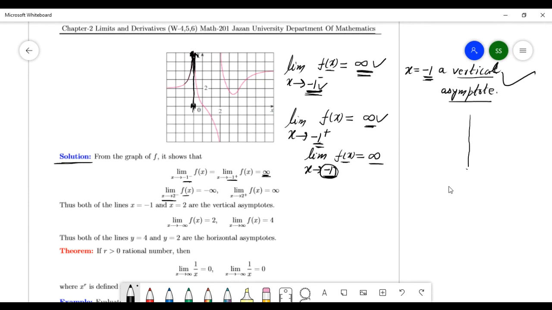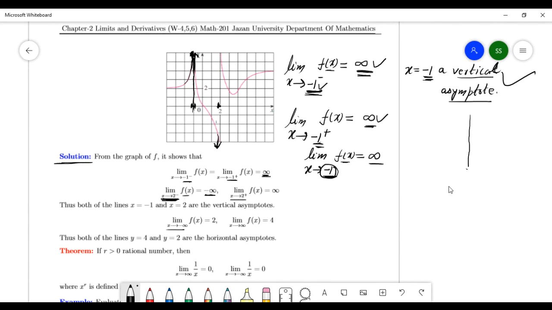Where is 2? 2 is here. x goes to 2 from the left here. So where is the graph going? See this, it is going here, x close to 2 from the left, and here the function is going to minus infinity. Okay.